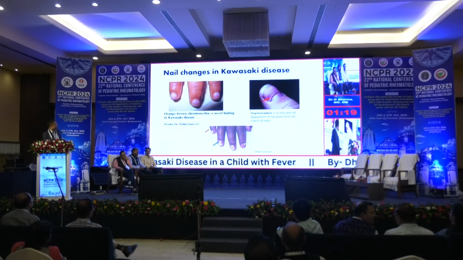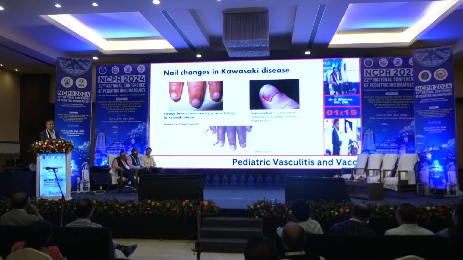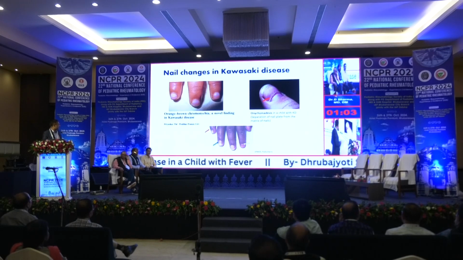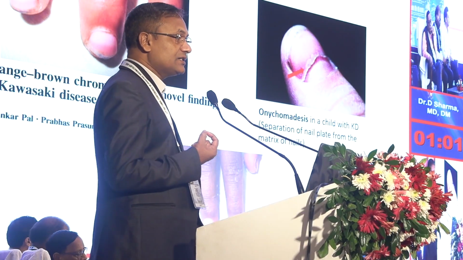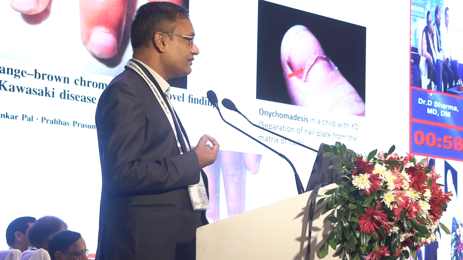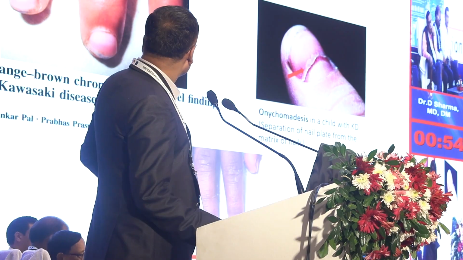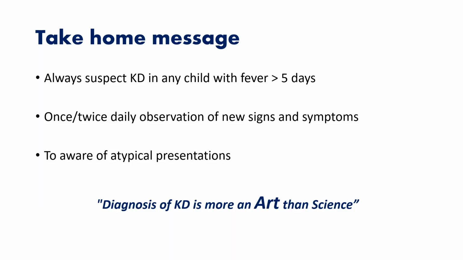Then onychomadesis in Kawasaki disease. I have one child recently, just 3 weeks back, who I picked up with onychomadesis. That is the separation of the nail from the nail matrix. Then I have found one paper where all manifestations were presented in a single case: Beau's line, onychomadesis, chromonychia.